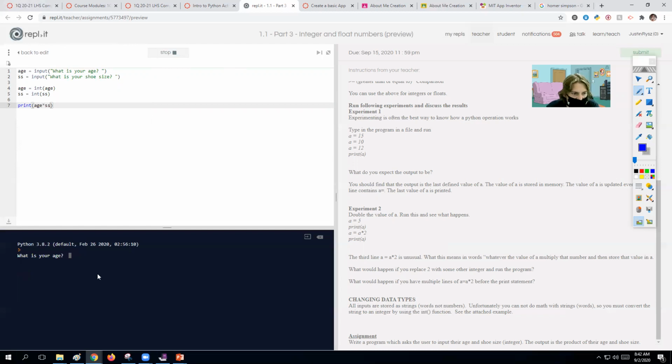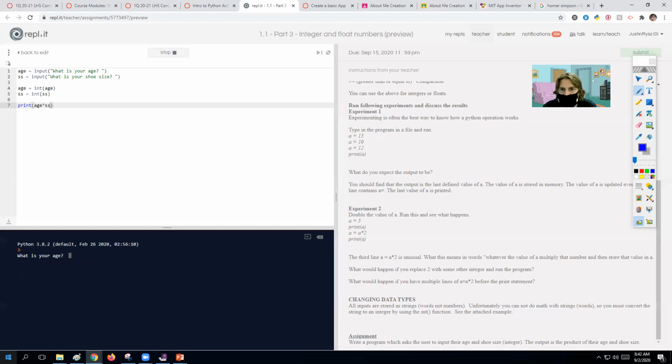If I say, what is your age? 34. What's your shoe size? 12. I get 408. That seems about right. I'm going to run this again just to double check some math. If you are 16 and you wear a size 10, I can do that math real quickly in my head. That should be 160. So it's always good to test some things out, make sure they make sense.